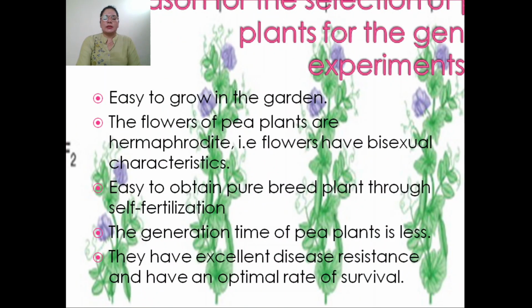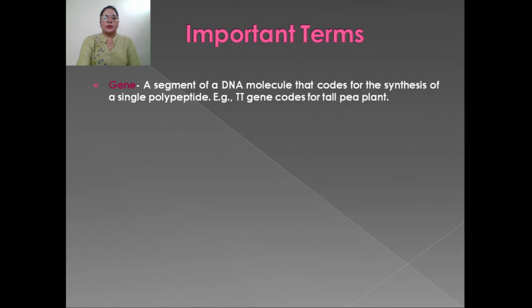Next, we will discuss the important terms. Before going further, we have to know about some definitions or some terms. Firstly, gene. What is a gene? A segment of the DNA molecule that codes for the synthesis of a particular polypeptide. Polypeptide means a protein. For example, the T gene codes for the tall pea plant.